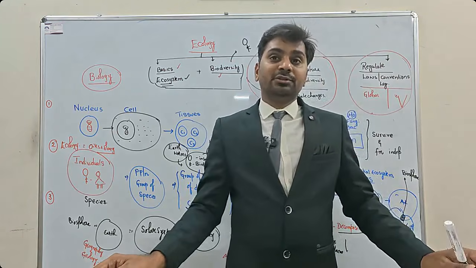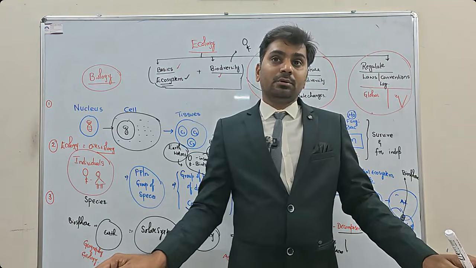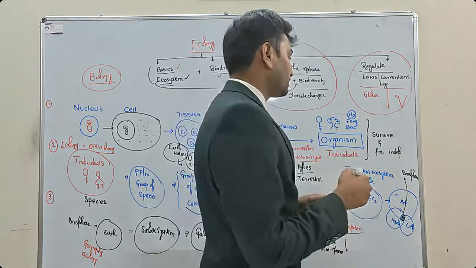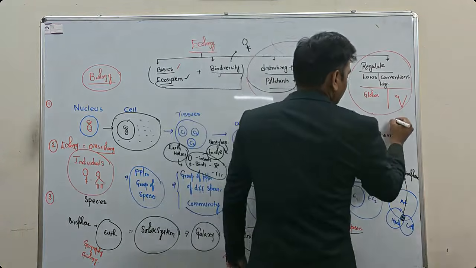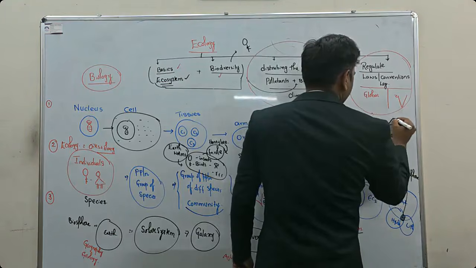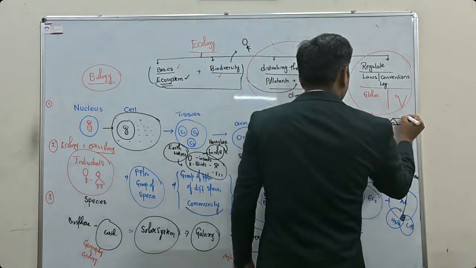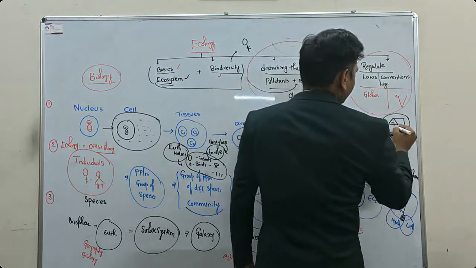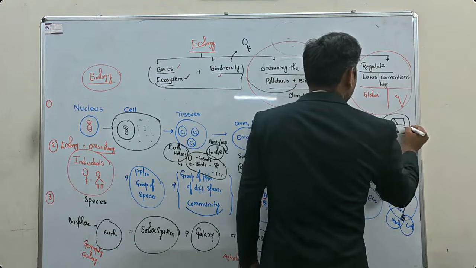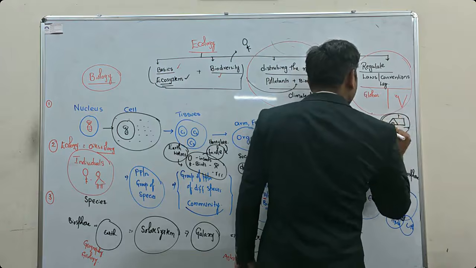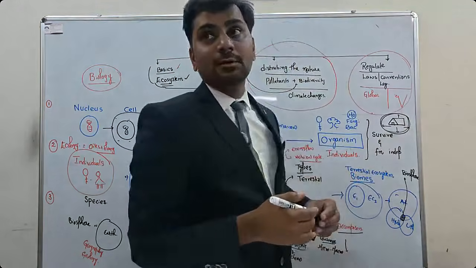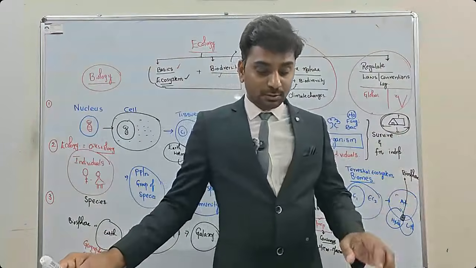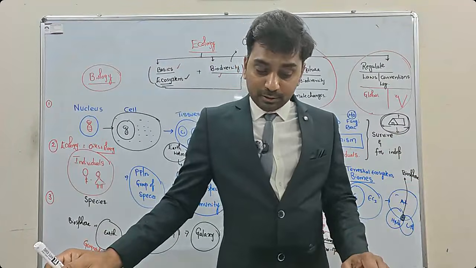What is home range then? The place where the organism is dwelling. The place where we survive or where we live is called habitat. The place where we dwell, right? How far we wander around here and there, that is called home range. So what is your range of movement? That is called home range.